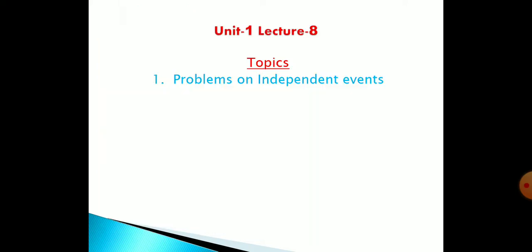Moreover, coming to this third one, probability of A bar is equal to 1 minus probability of A. That is a concept. So, by using this concept, I can say 1 minus probability of B, I can write probability of B bar. Therefore, probability of A times probability of B bar.